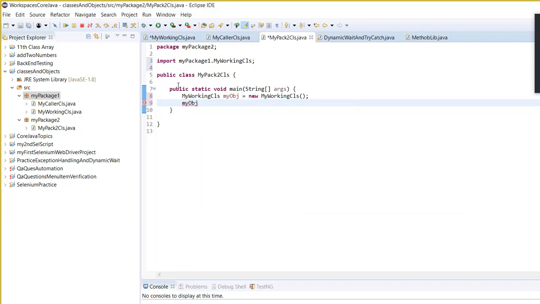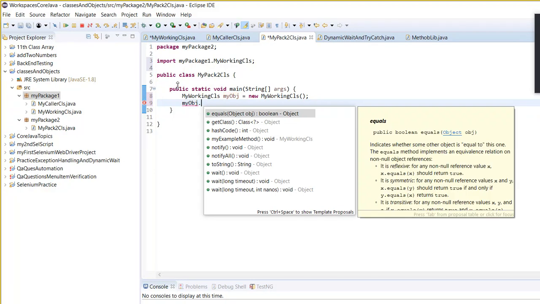So here, can you see when you put dot, my example method, you can only see my example method.